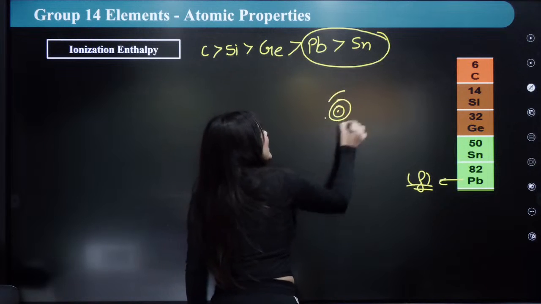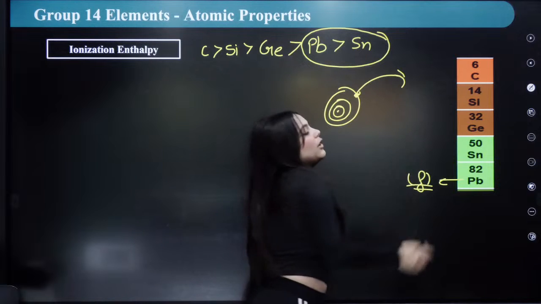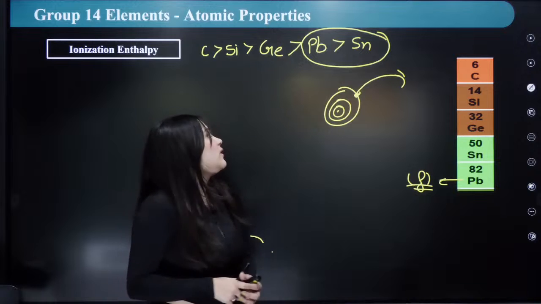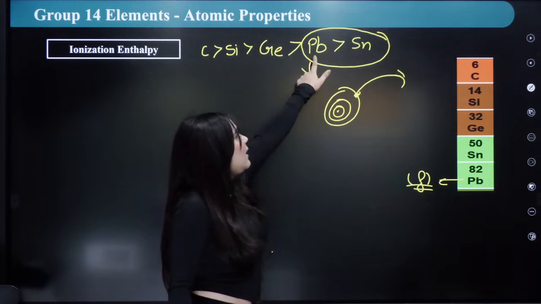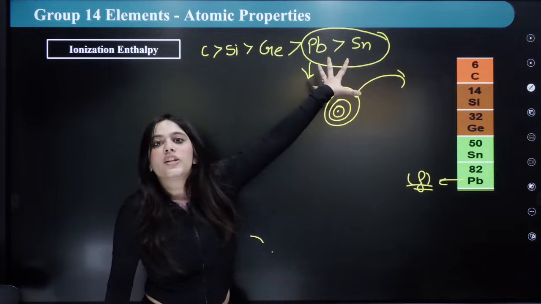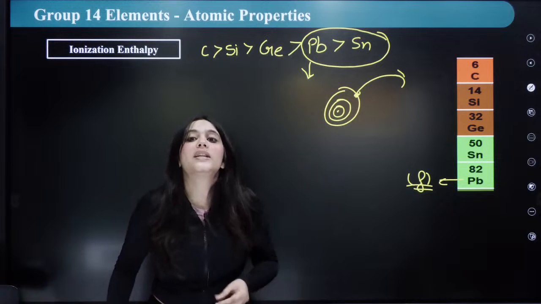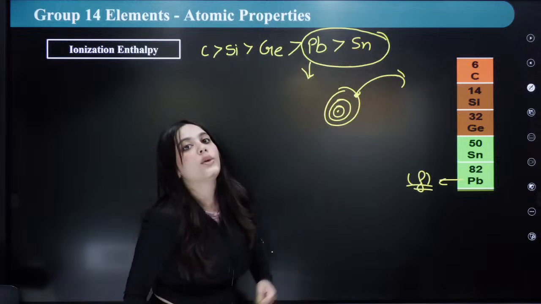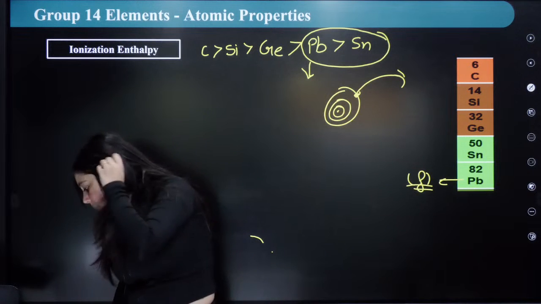The energy required to take out the electron from the outermost shell is called the ionization energy, right? And hence, due to the introduction of f orbitals in Pb, its ionization energy actually increases, because f orbitals are poor shielders, hence the electron experiences attraction towards the nucleus. Okay?